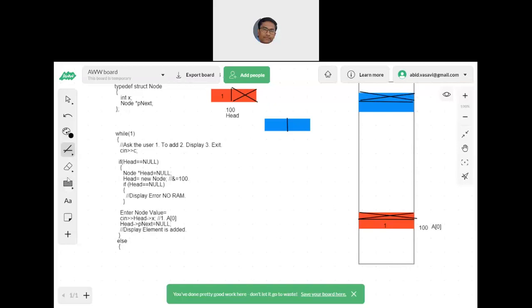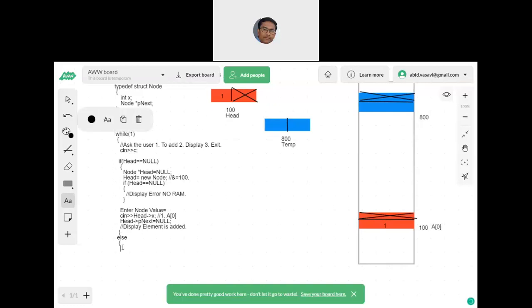Let us assume the address of this is some 800. This is, let us say, 800. What is this 800? I am considering it as temp. So what I'll do here is define node star temp, initially pointing to null. Remember, when am I coming here? When my head node is not null, when I already have a head.